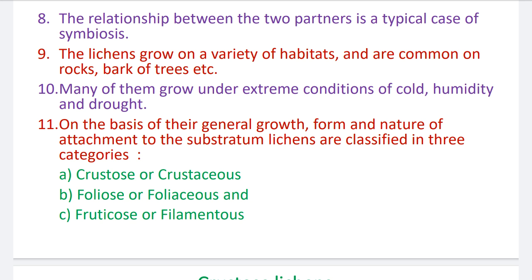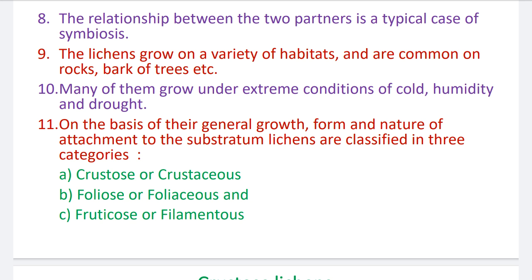Now, as you know, fungi are achlorophyllous, non-photosynthetic, so they are heterotrophic, they cannot synthesize their own food material, so they require ready-made food material. In lichen thallus, the algal partner is chlorophyllous, it is photosynthetic, it can synthesize its own food material, so the algal partner provides food material to the fungal partner, mycobiont.